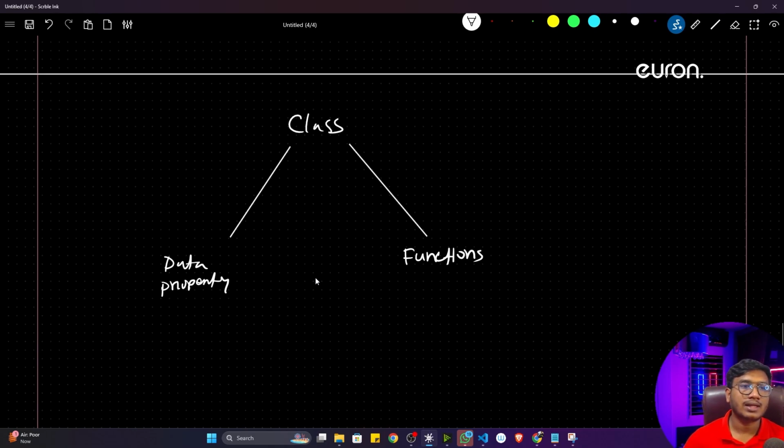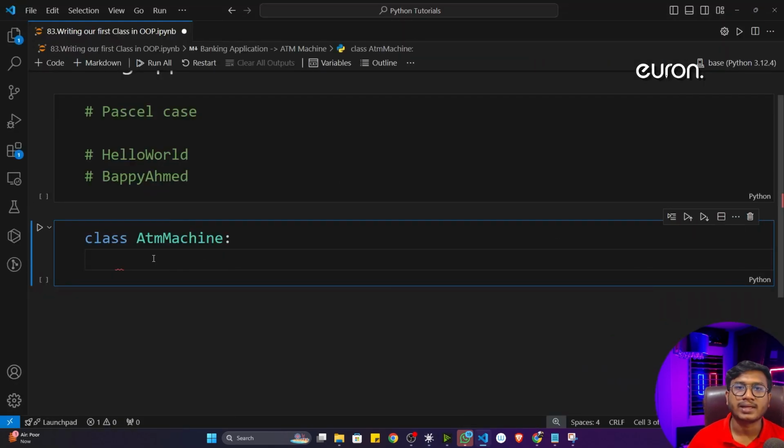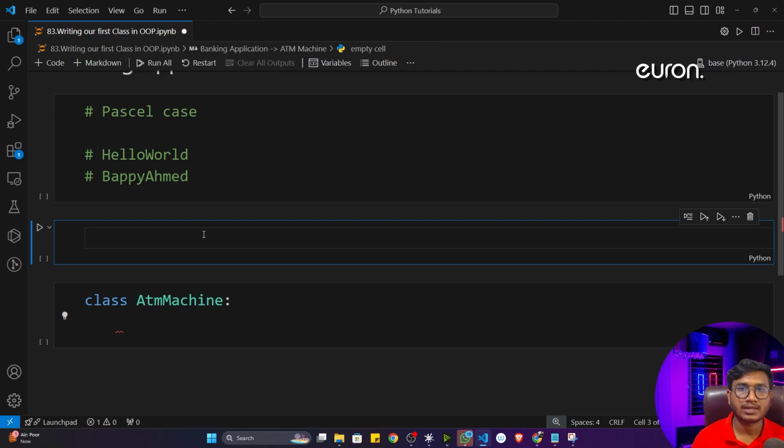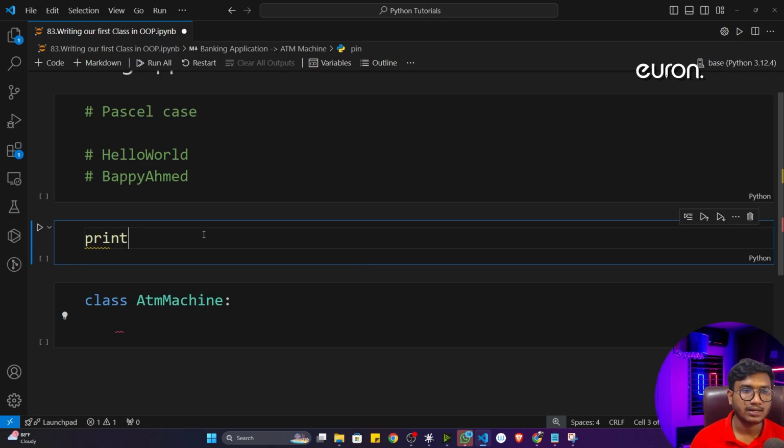Now whenever I'm writing ATM machine code, I'm implementing an ATM machine here. Inside the ATM machine, what data can you consider? Pause the video and let me know. I think I can consider pin as data. That means I can change the pin inside the ATM. Whenever I want to enter my account, I need to pass my pin, and if I want to change the pin, I again need to pass my pin. So pin is data.